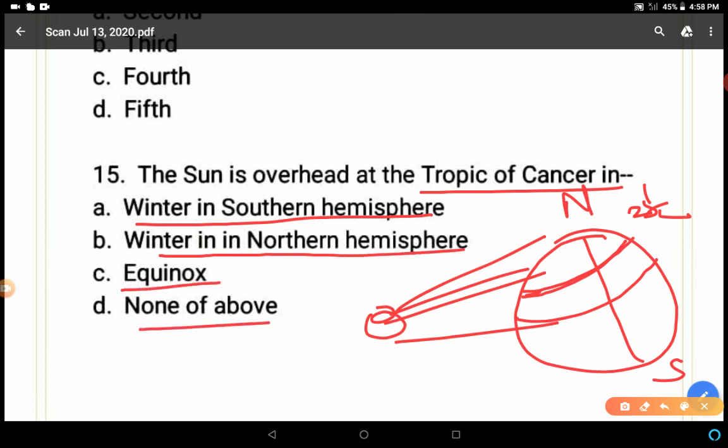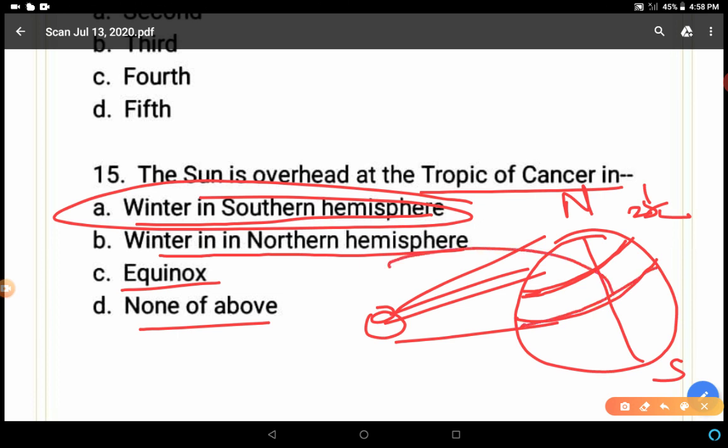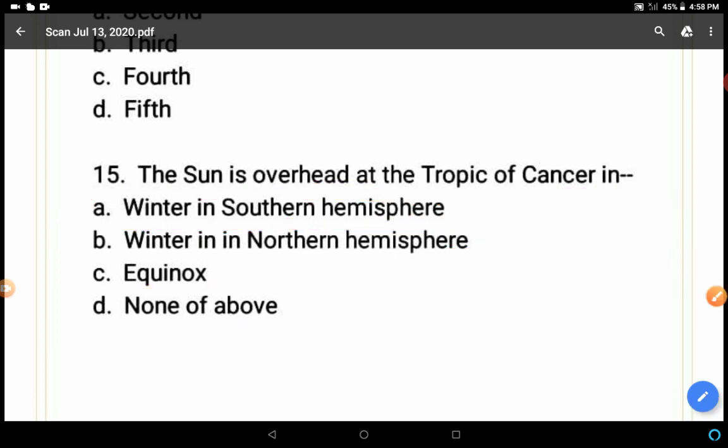So in this situation, there is winter in the southern hemisphere, because here it is summer in the northern hemisphere, and in this way winter will be in the southern hemisphere. So dear students, these were the MCQs.